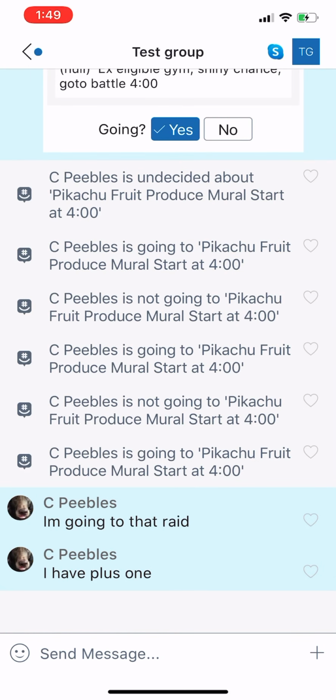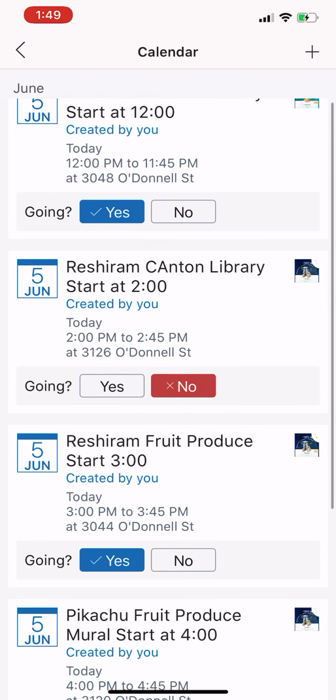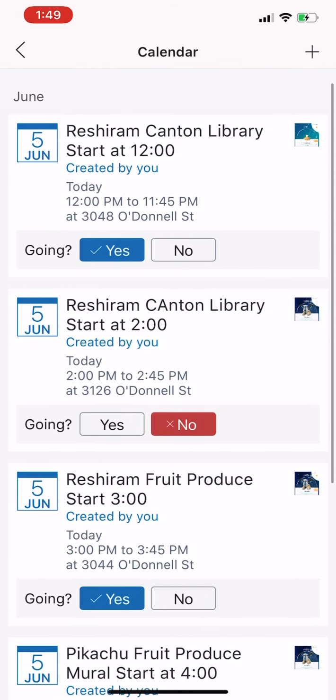So click the calendar, go to the upper right-hand corner where that TG is. That'll be a Pokeball in the main group. Click that, and then go down. It's the 4th one down there right in the middle, calendar. Click calendar. You can actually see raids that are coming up and going on.